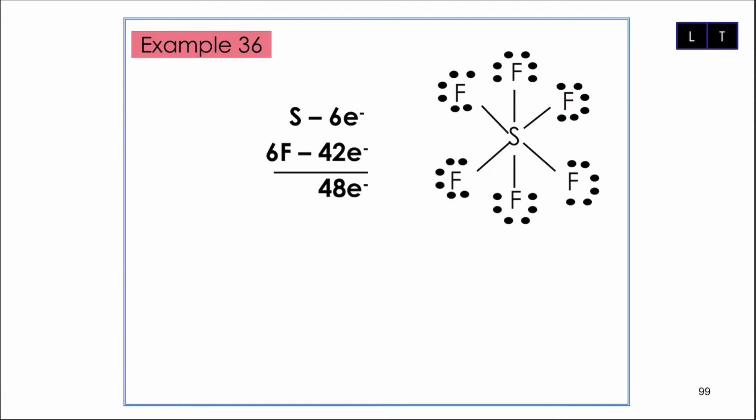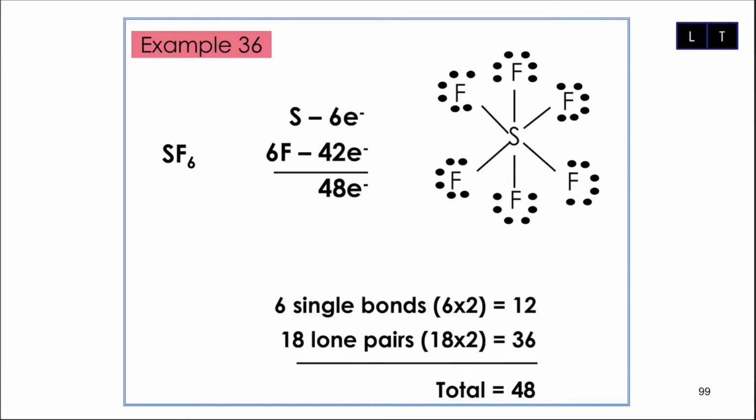I got SF6. So SF6 di mana sulfur ada 6 valence electrons and 6 fluorine means that 6 times 7 valence electrons, you got 42. So the total will be 48. So awak akan tulis dulu sulfur sebagai central atom and awak ada 6 fluorine, maknanya 6 bonding pair. So bila awak dah isi 6 bonding pair, awak akan gunakan 12 elektron.